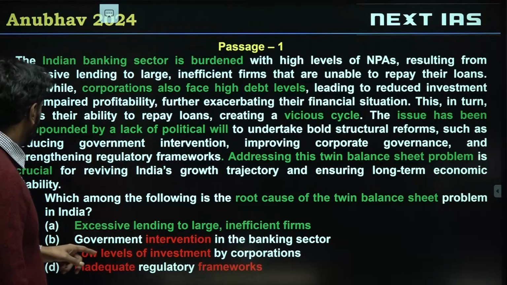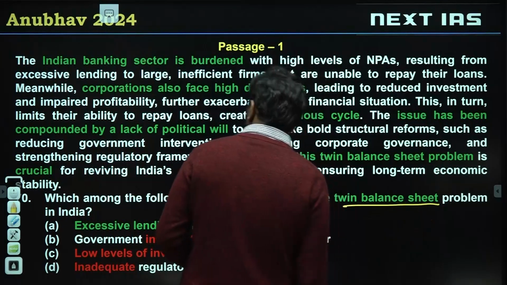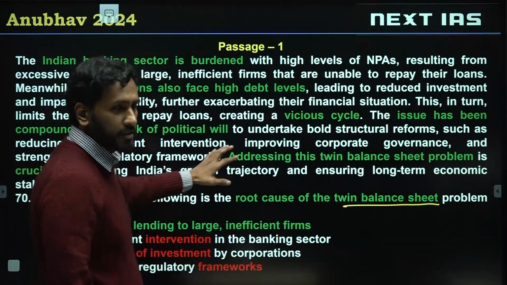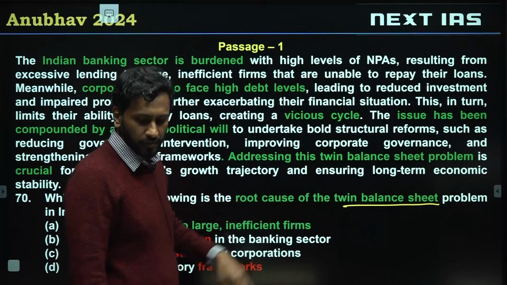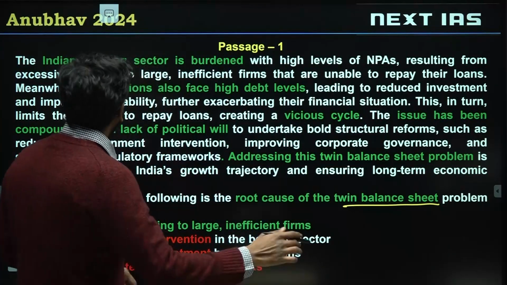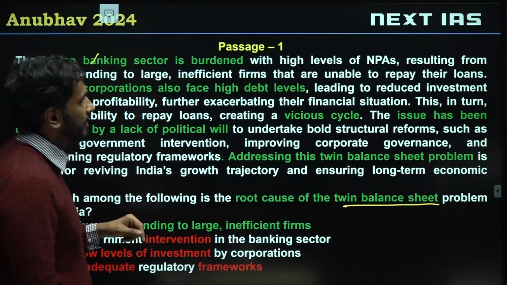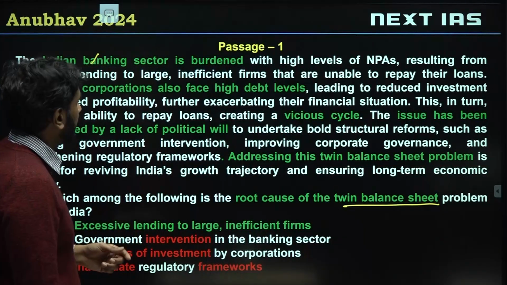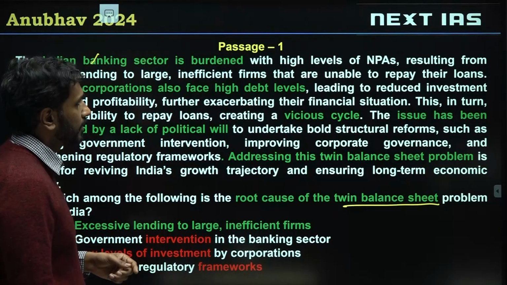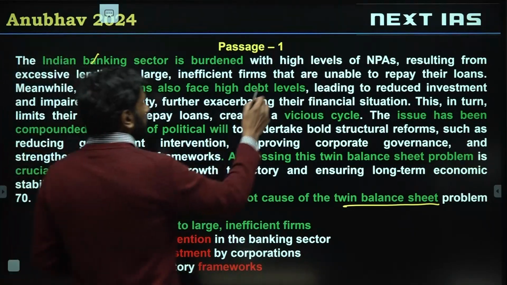Let's start with this. Which among the following is the root cause of the twin balance sheet problem? Let's see what the twin balance sheet problem is according to the passage. Make sure you are not using your own knowledge to solve any of these questions. Passage says Indian banking sector is burdened with high levels of NPAs, you must have read this in GS, resulting from excessive lending to large inefficient firms that are unable to pay their loans. So the reason why high NPAs are there is told to us.